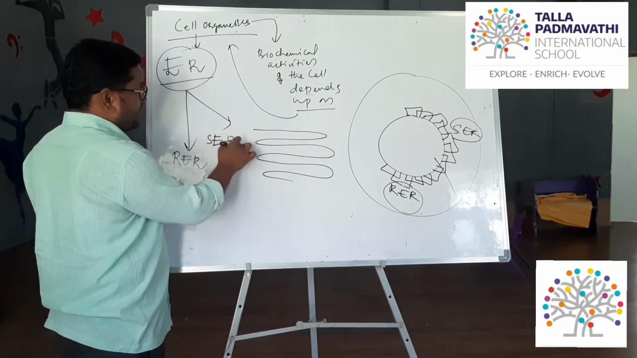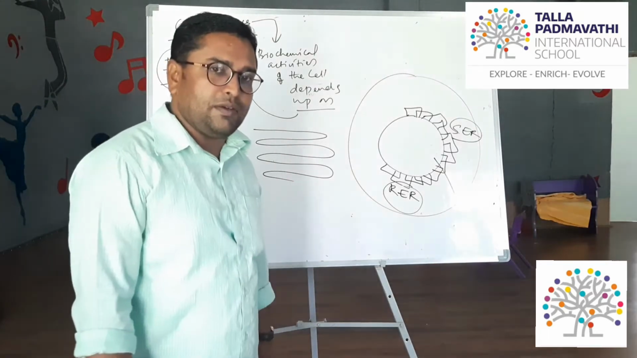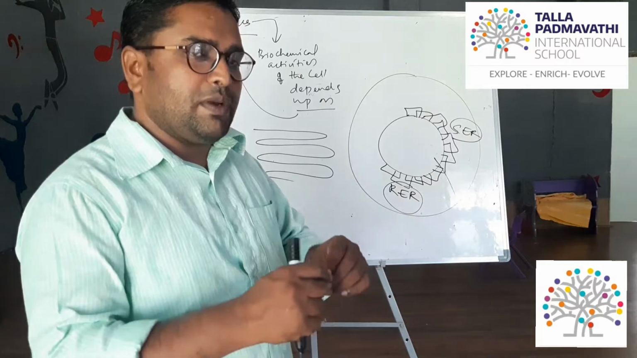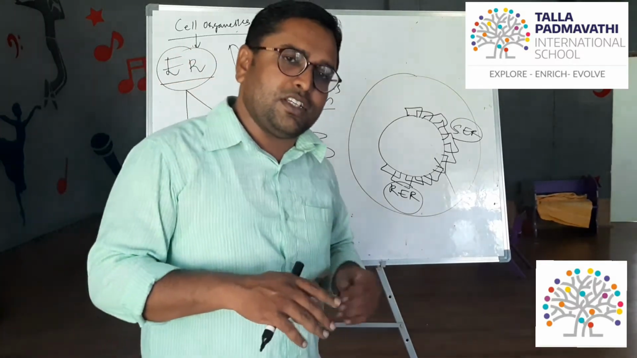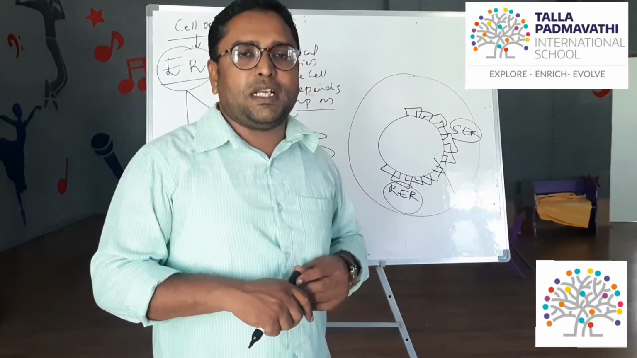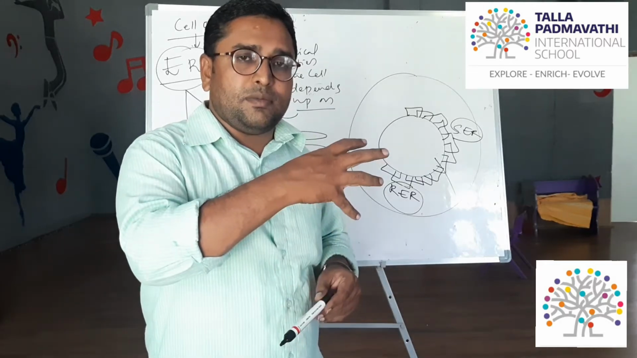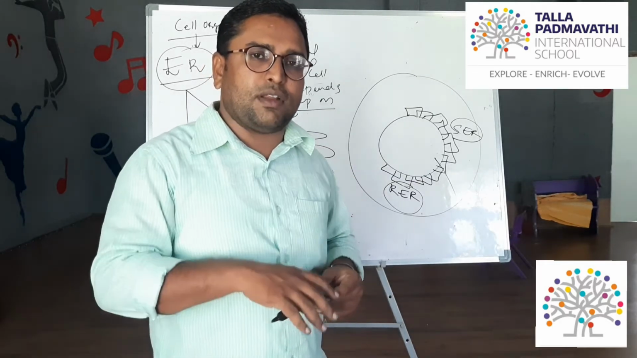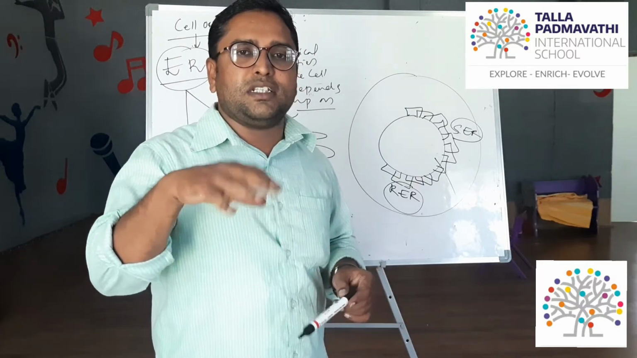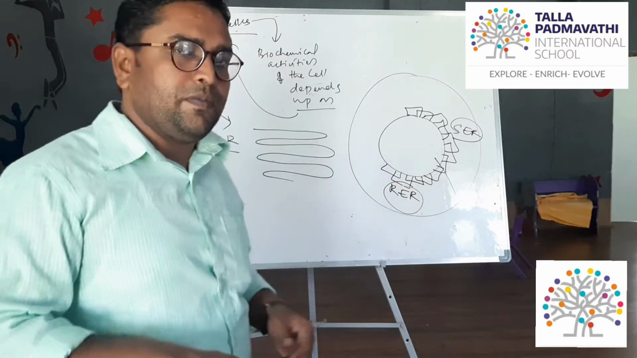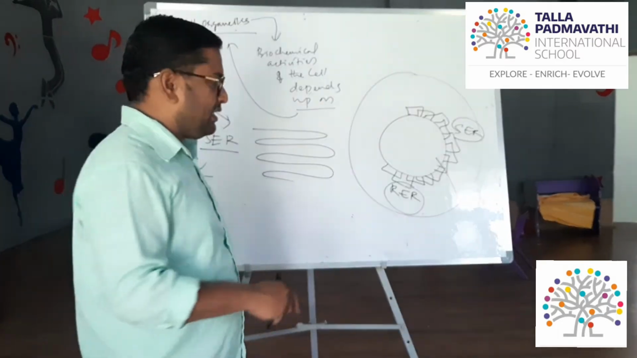Rough endoplasmic reticulum and smooth endoplasmic reticulum. The tubular structures present on the surface of the nucleus have a major function and role, which is transport: collecting the proteins from the nucleus and transporting them to the cytoplasmic regions or other cell organelles with the help of membranous tubular regions. This is the major important thing here.